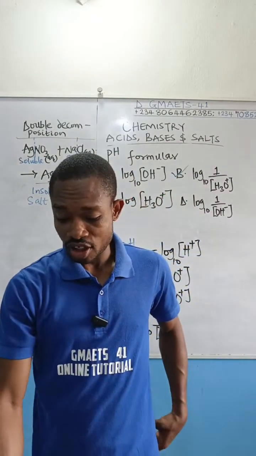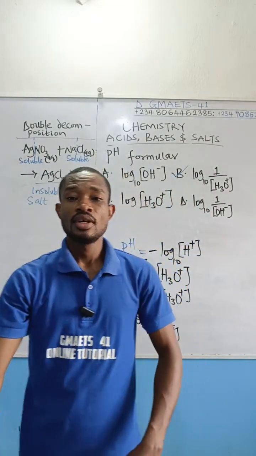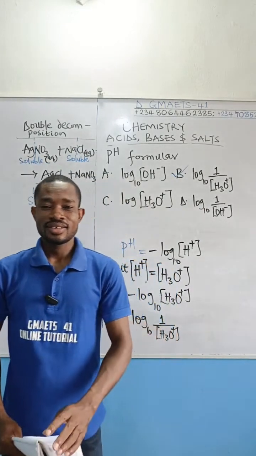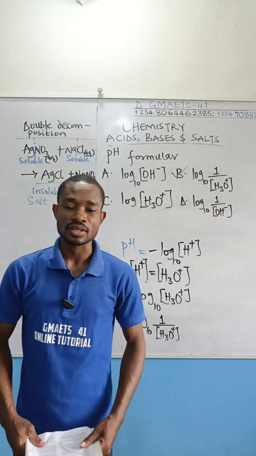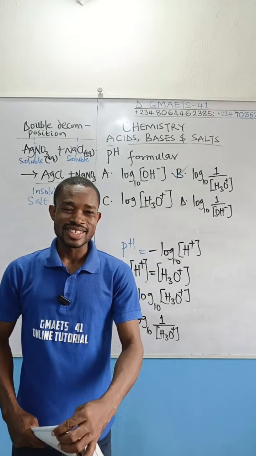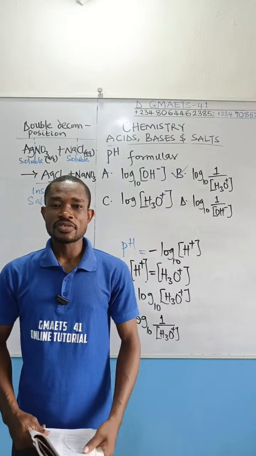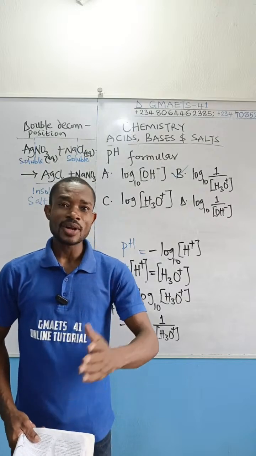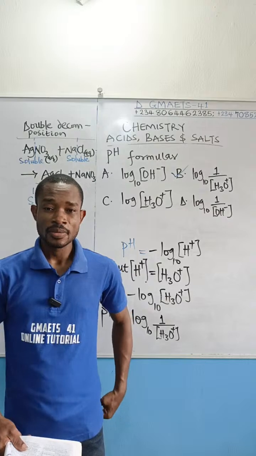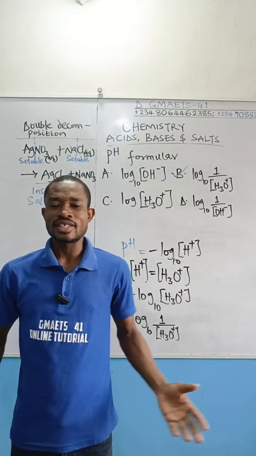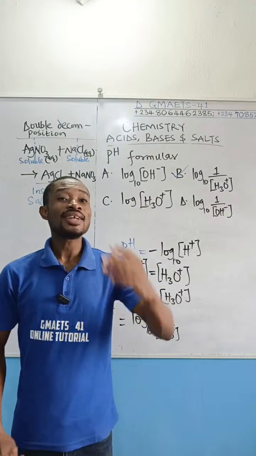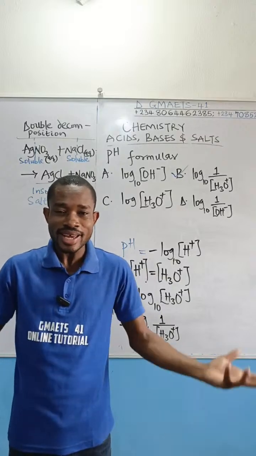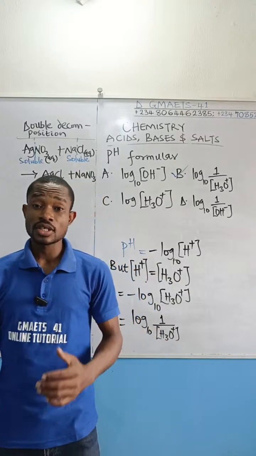Those taking JAMB, make sure you follow up with GMAS 41. If you keep pace with this channel, it is certain that you're going to blast your subjects, 90 and above. At the end of everything, you'll see yourself in the range of 300 and above. I always say the students that score 300 and above don't have seven heads. So if you know you are taking JAMB, be aware of this. I hope the next set who will take JAMB will start preparing early. You don't wait until it is late.